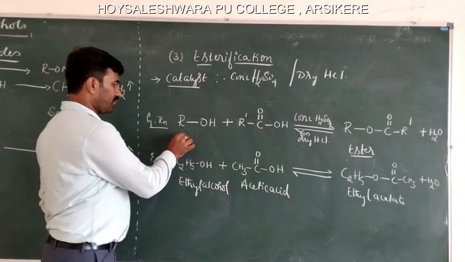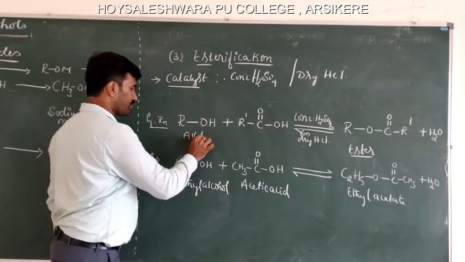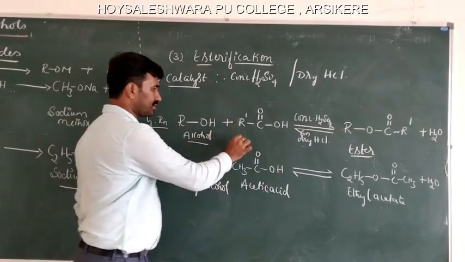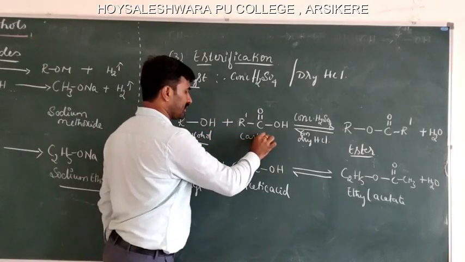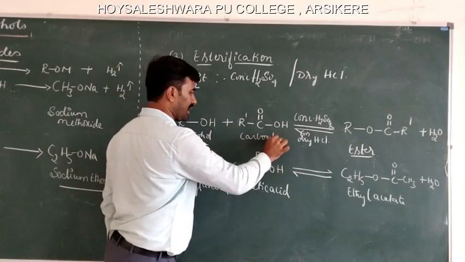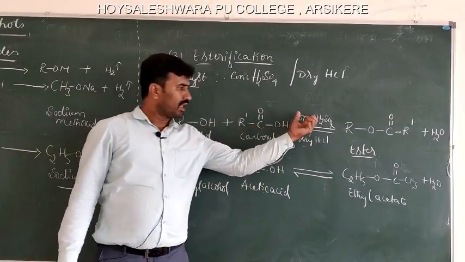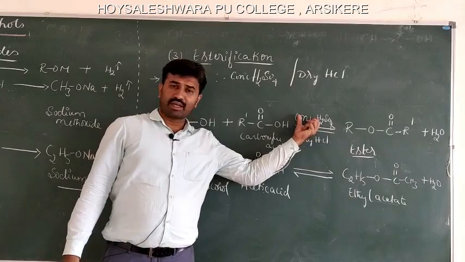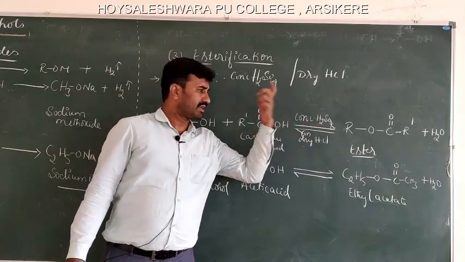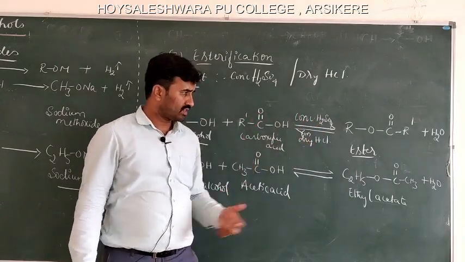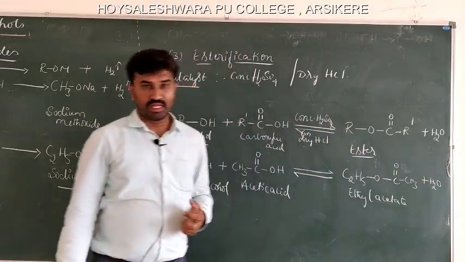This is the alcohol and this is the carboxylic acid, that is a monocarboxylic acid, which reacts in the presence of a catalytic amount of concentrated sulfuric acid or dry HCl gas to form an ester.